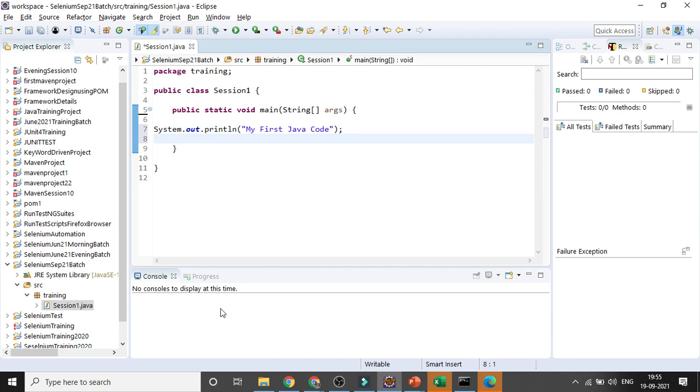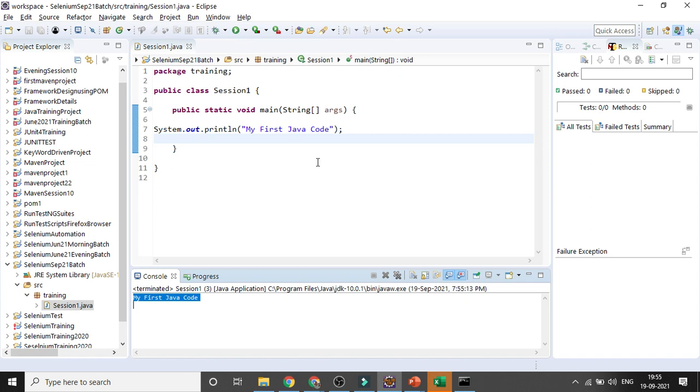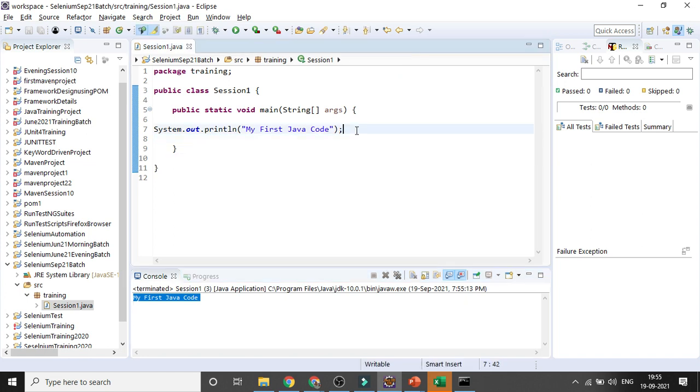Sorry to interrupt. Did you use some shortcut to auto-populate? Yeah, I used sysout and pressed Ctrl+Space. Sysout, Ctrl+Space. Automatically the system.out.println method will come, and you can write your code.